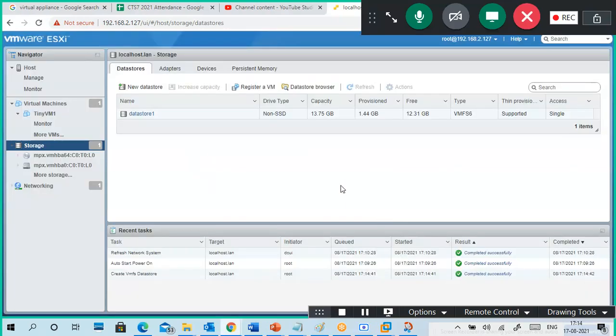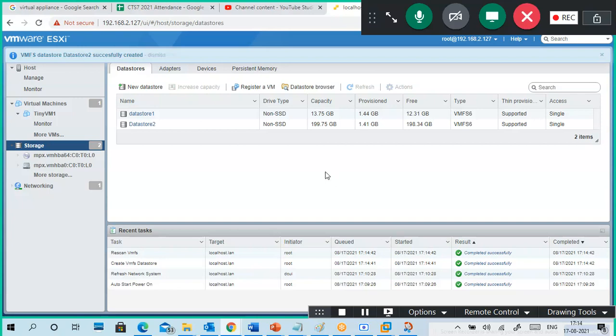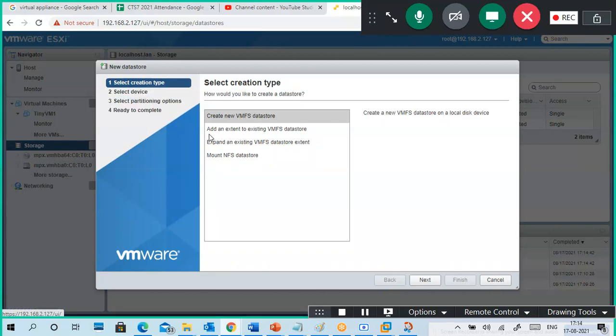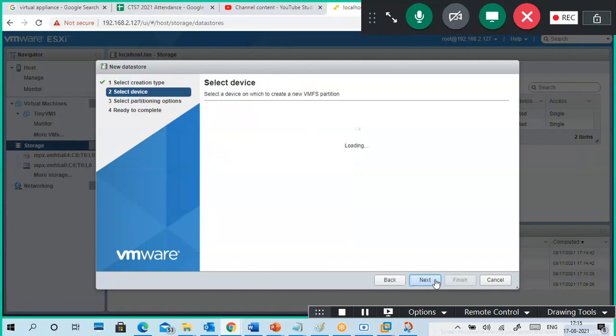Yes, this is a raw disk directly added, that's why it is adding like that. So you can see data store 2, it is a storage. Next, I want to add another hard disk also. Another hard disk is there, that I will add in data store 3. So see, look at this one.